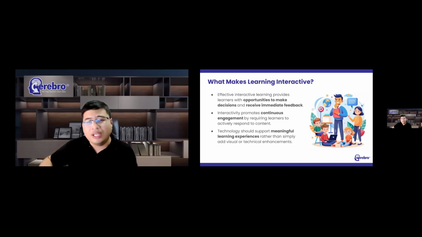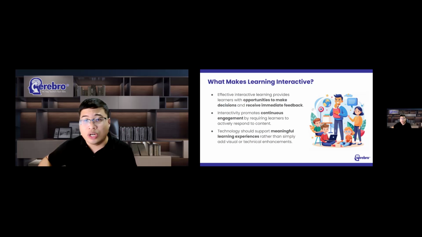True interactivity goes beyond physical actions. It requires mental involvement, decision making, it requires thinking. And at its core, interactive learning involves dialogue between the learner and the content. The learner does something, the content responds. The learner receives feedback, the learner adjusts their understanding. This cycle continues throughout the learning experience.